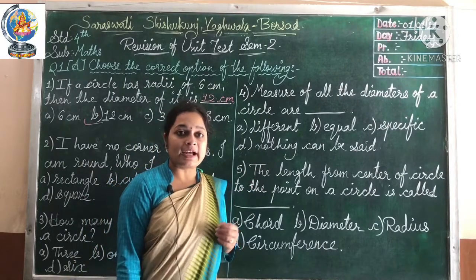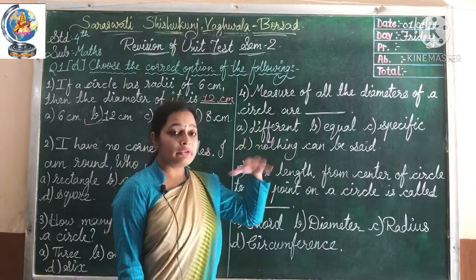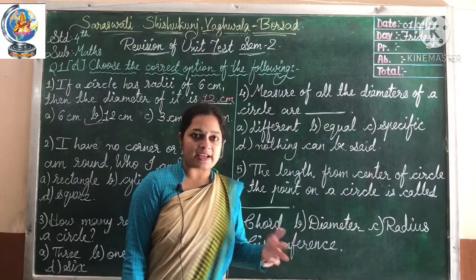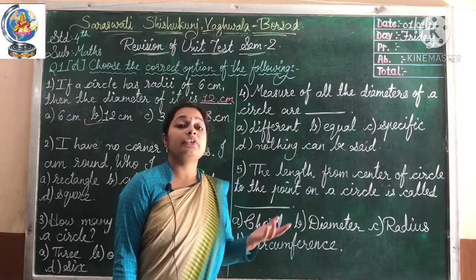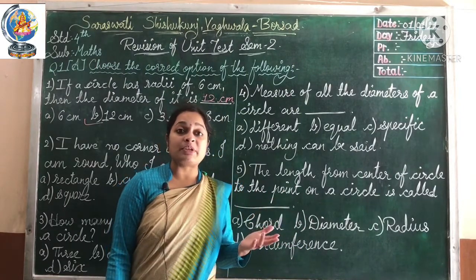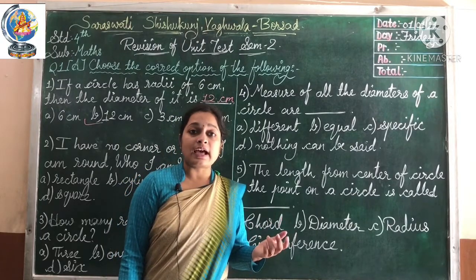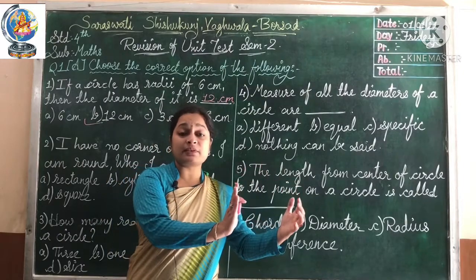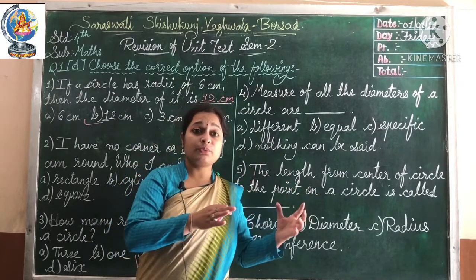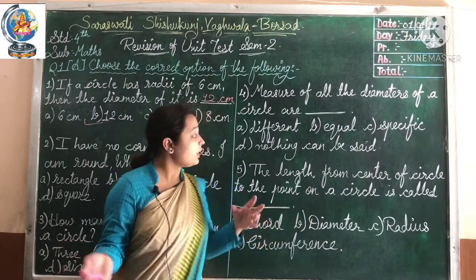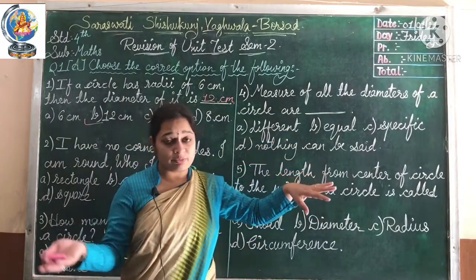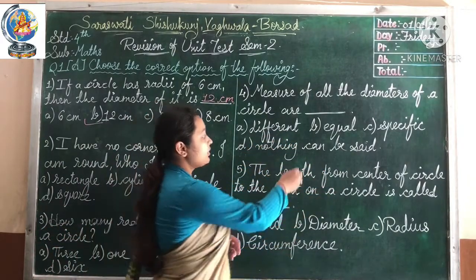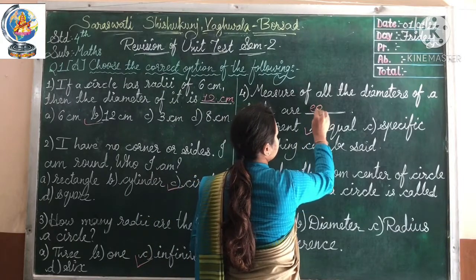If you all remember the circle facts, it was given that the measure of all the diameters of a circle are equal. It cannot be different or specific. Specific means different in another way. So the answer is equal.